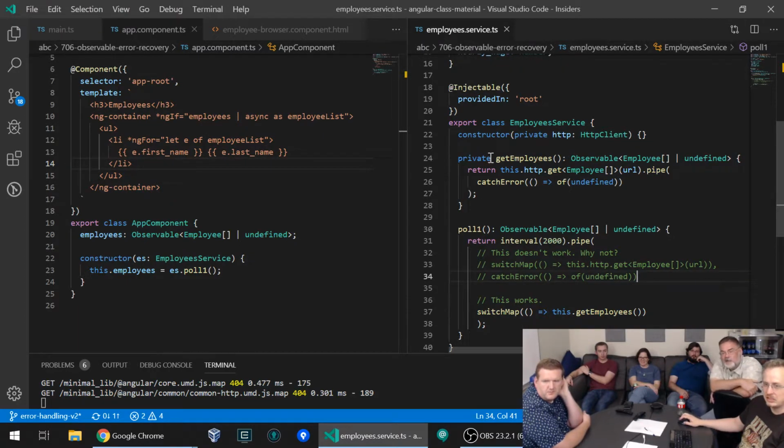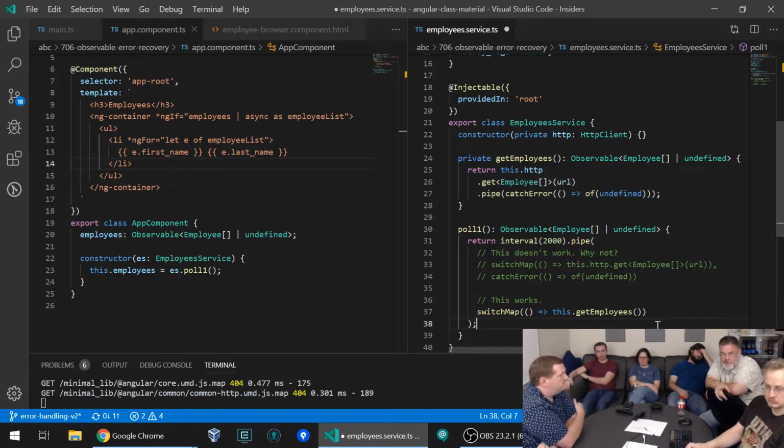Wait, do we need get employees as a separate function now, or should it just be directly inline? Well, this has actually been a point of confusion in previous classes, where people sometimes think, oh, if I just put my stuff off in a different function, then that must magically make it work, and that is not the point at all.